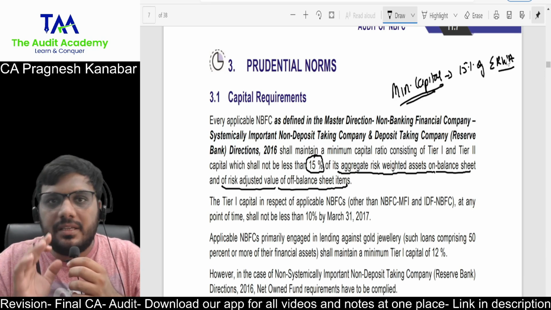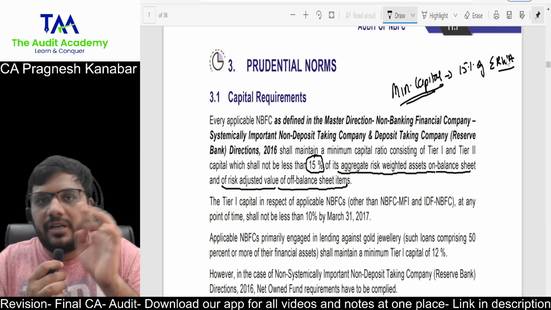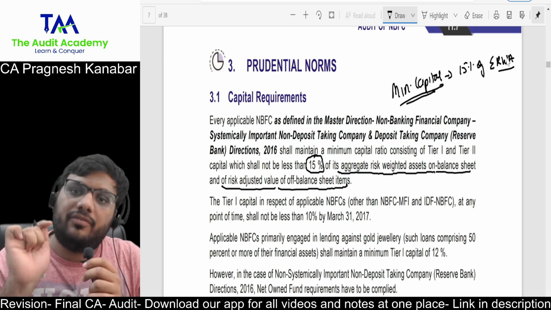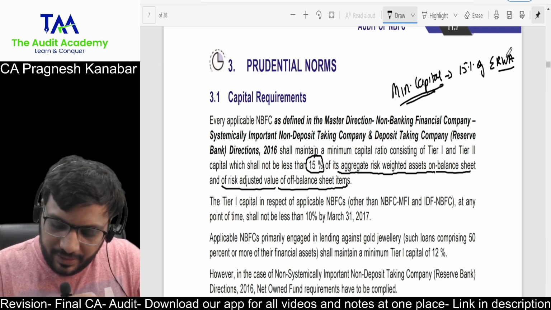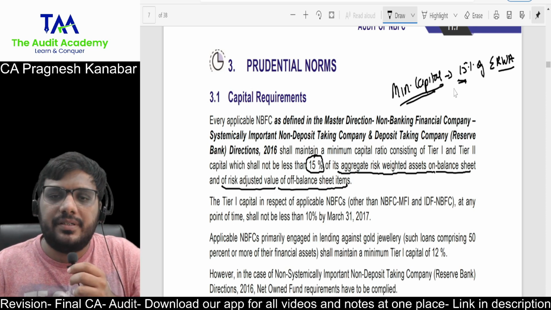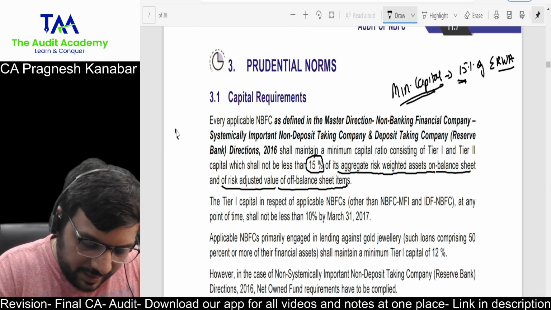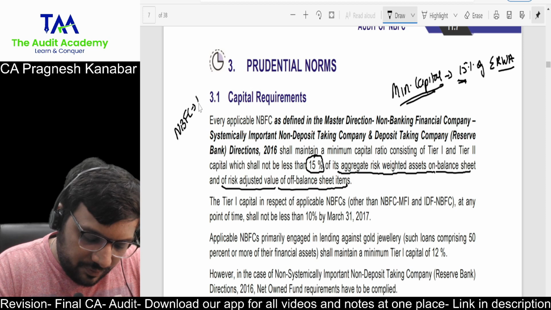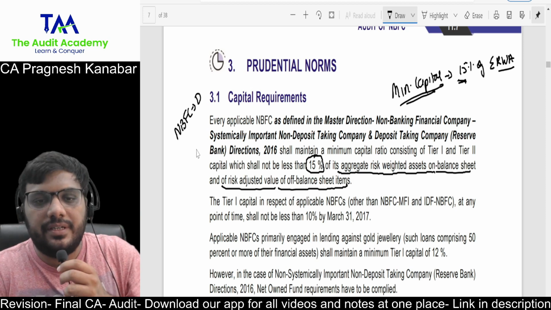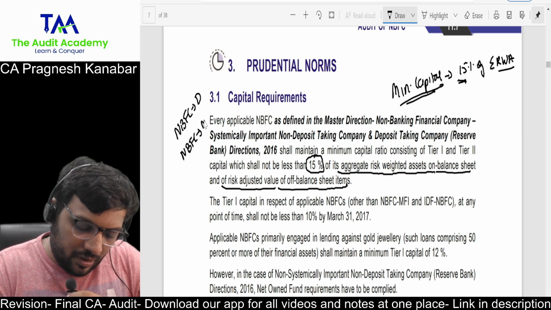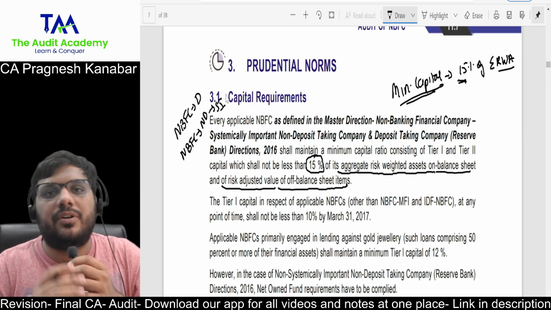As per the guidelines given by the RBI, the assets are multiplied by the risk, and then we come to that calculation. Now listen to me more carefully. This requirement of 15%, whatever I'm discussing over here, is only for such NBFCs which are accepting deposits, or NBFC-ND, not accepting deposits but systemically important.